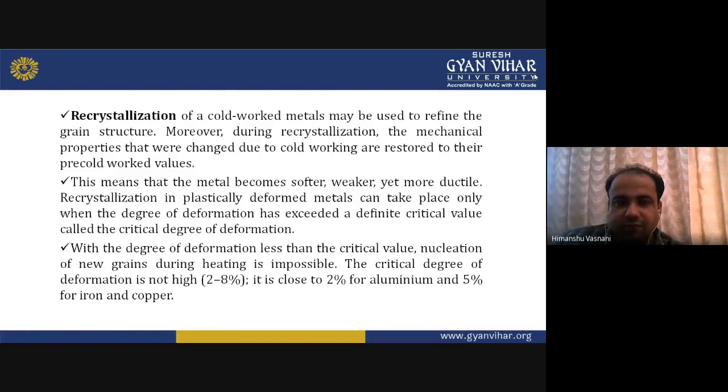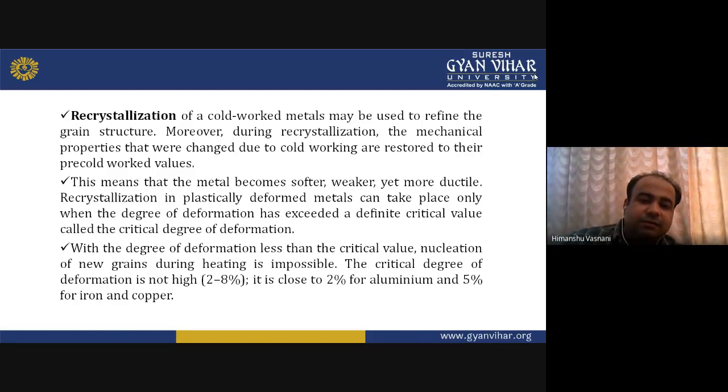Now, something more about recrystallization. Recrystallization of a cold worked metal may be used to refine the grain structure. Moreover, during recrystallization, the mechanical properties that were changed due to cold working are restored to their pre-cold work values, obviously. This means that the metal becomes softer, weaker, yet more ductile.